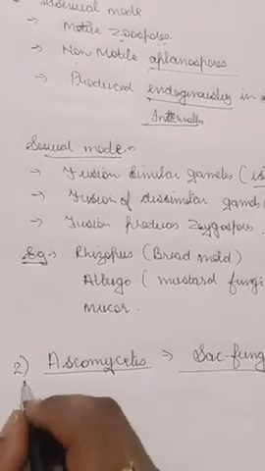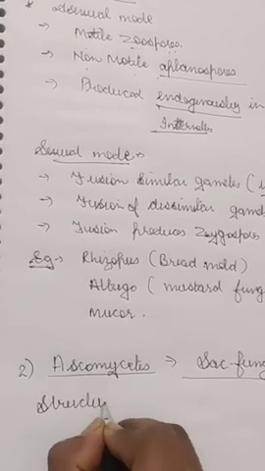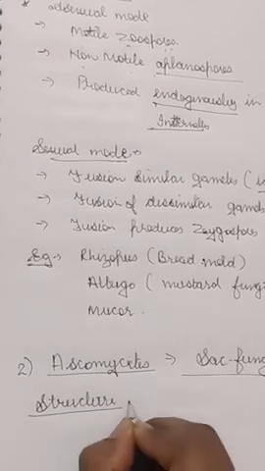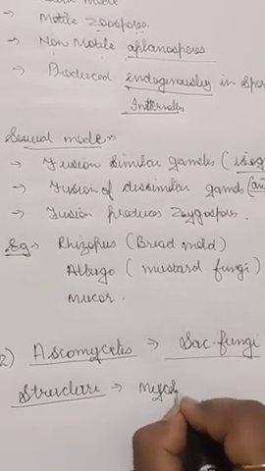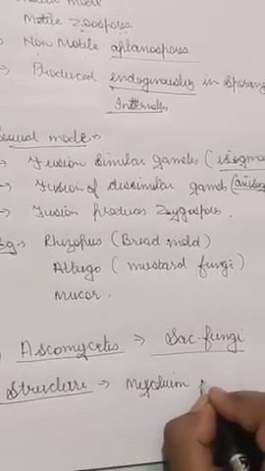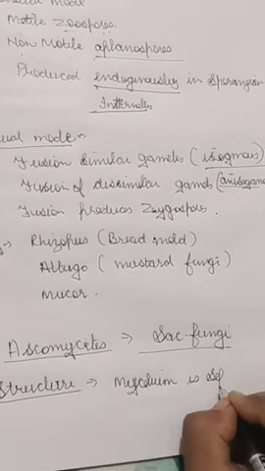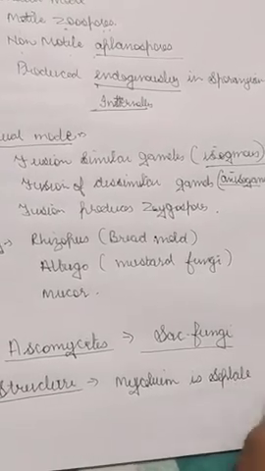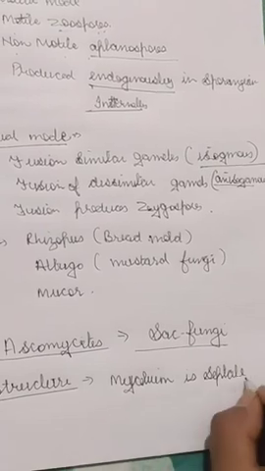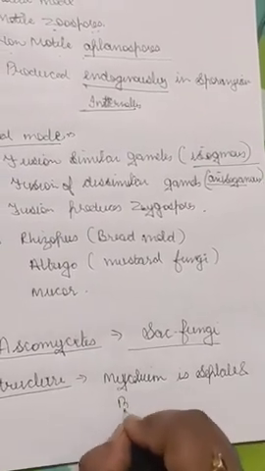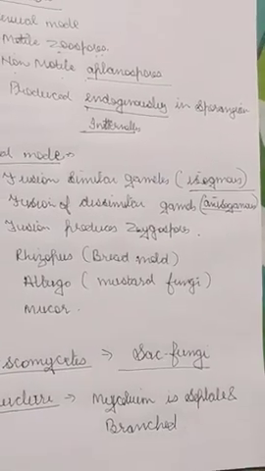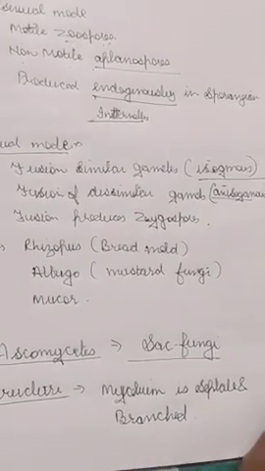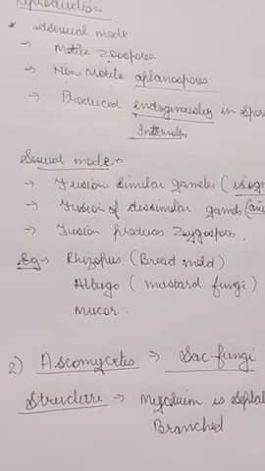Now, the structure of this fungi: the mycelium is septate and branched. So in this, the septum is present and it will be a filamentous structure and it will be branched.